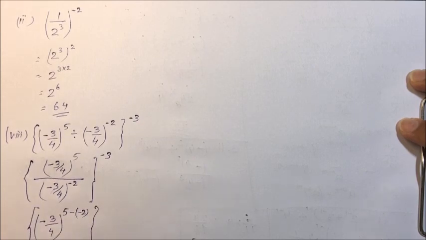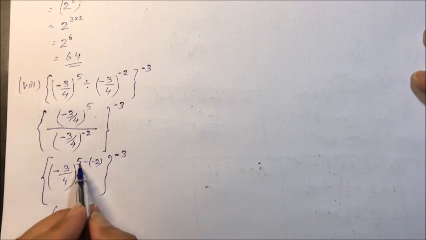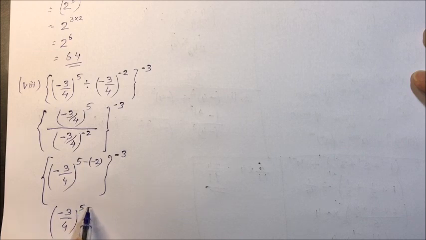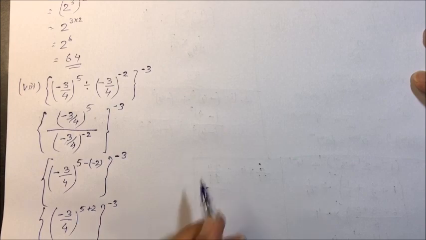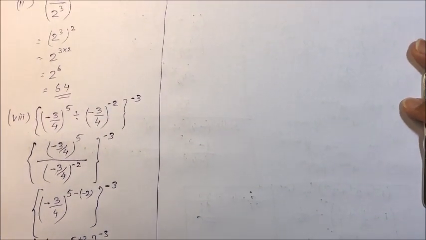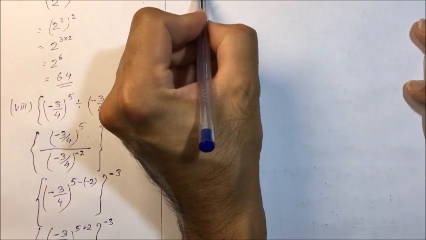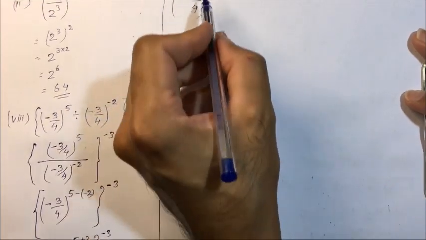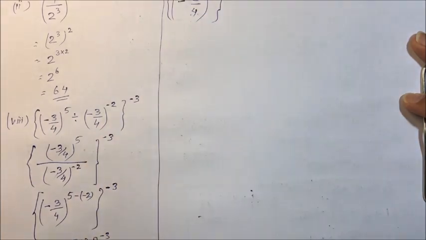The whole raised to power minus 3. Minus 3 by 4 whole raised to power 5 plus 2, the whole raised to power minus 3. Next step, minus 3 upon 4 whole raised to power 7, this whole raised to power minus 3.